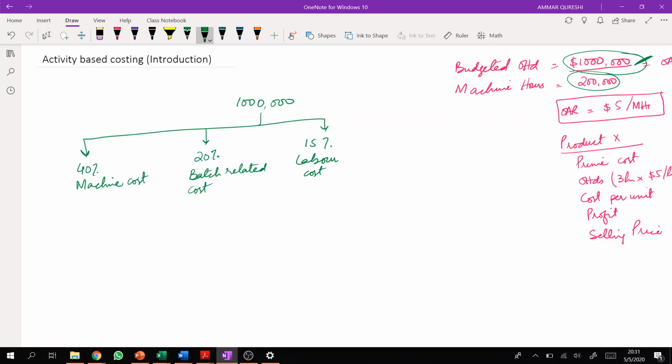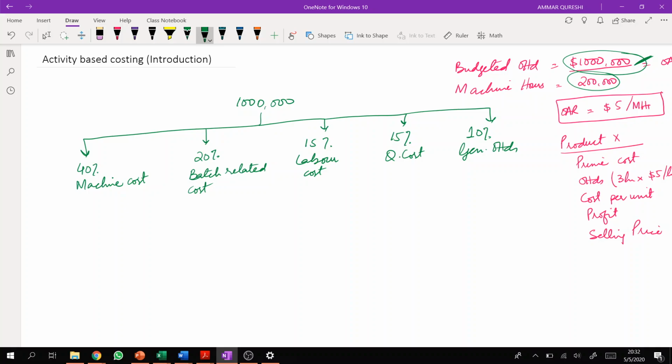And 15% cost is quality control related cost, and we are left with 10%. 10% cost are general costs. General costs means those costs which cannot be allocated to any of these pools can be classified as general costs.